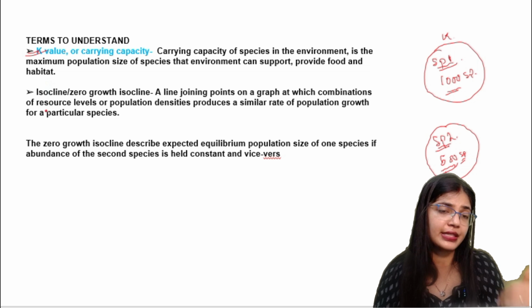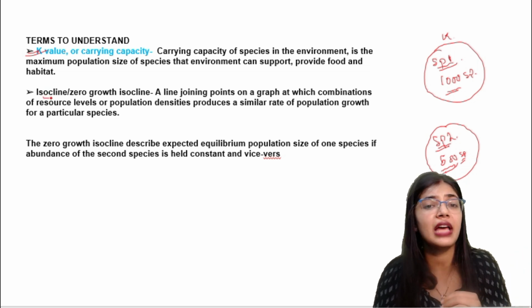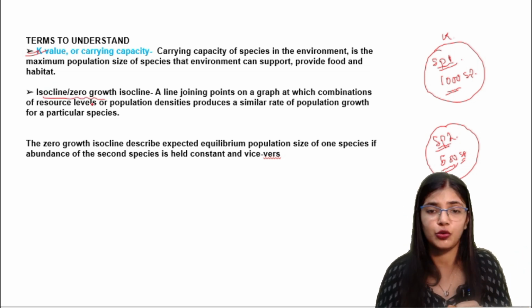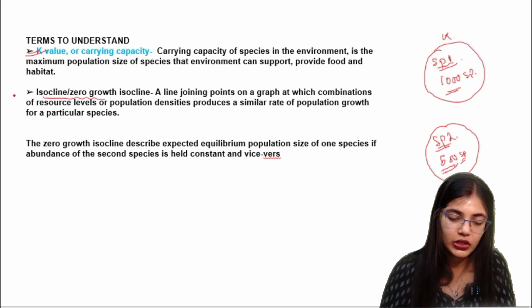The next term is the isocline or zero growth isocline. While discussing here, we will discuss what the isocline or zero growth isocline is.